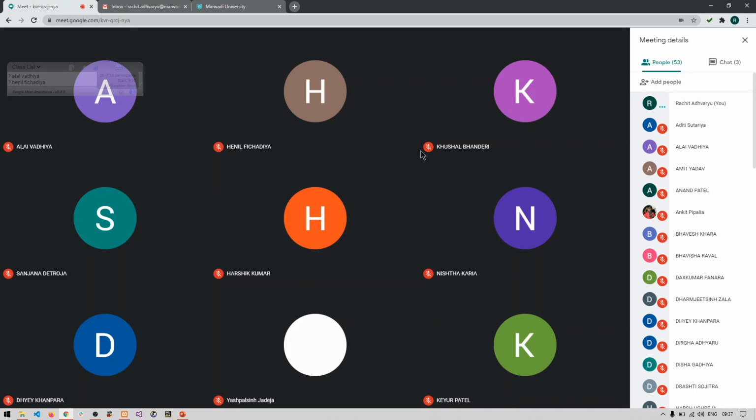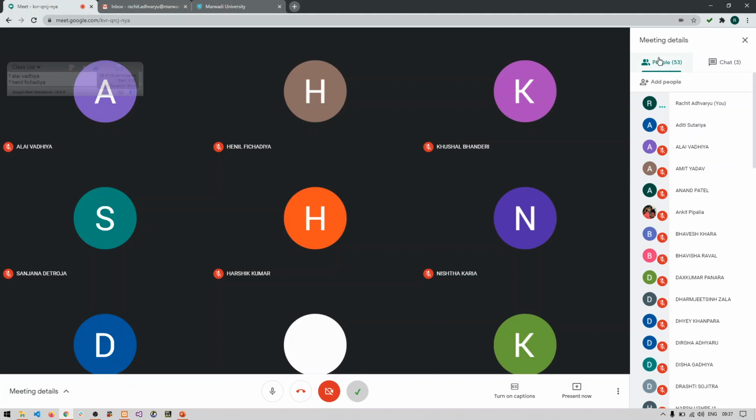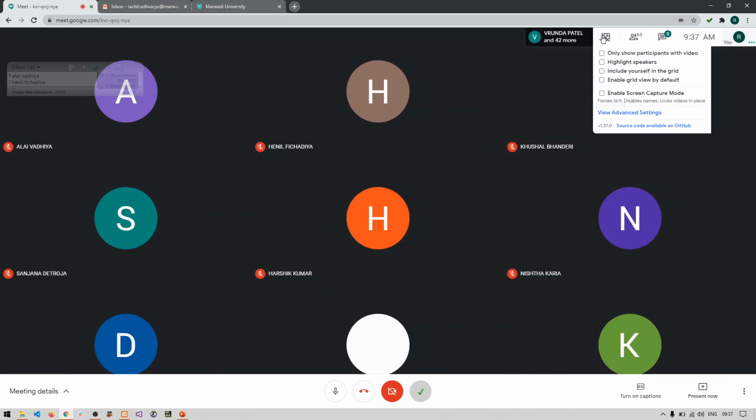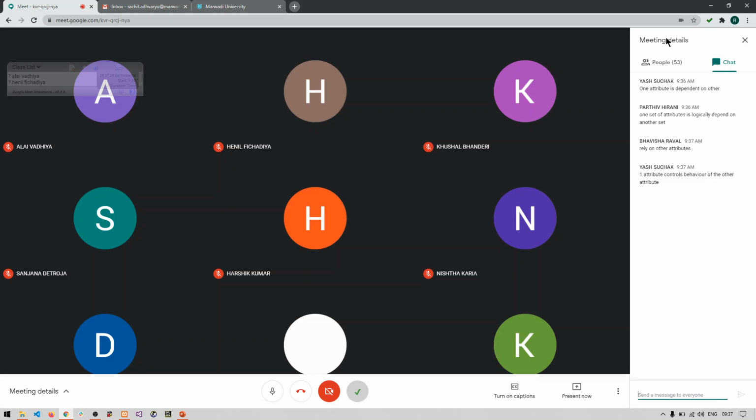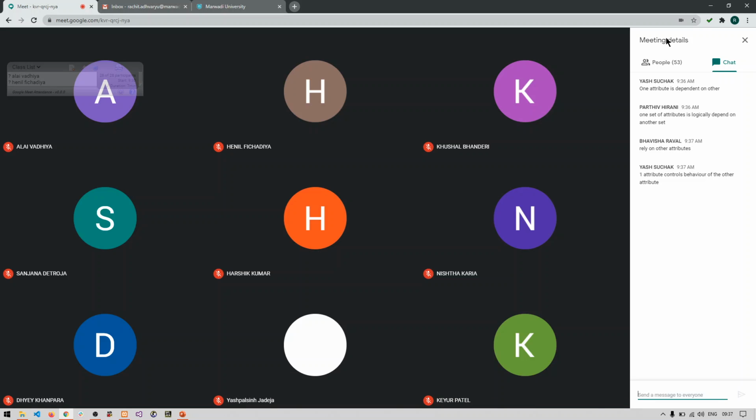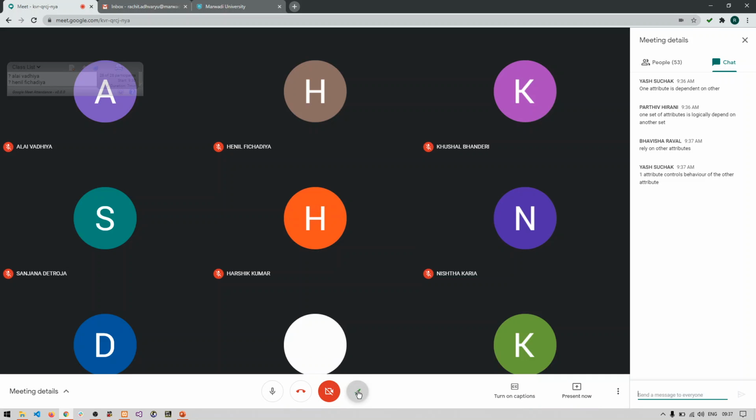I want to know if one set of attributes is dependent on other set of attributes, what do you mean by that actually? Okay, Yash, I can accept that particular question.